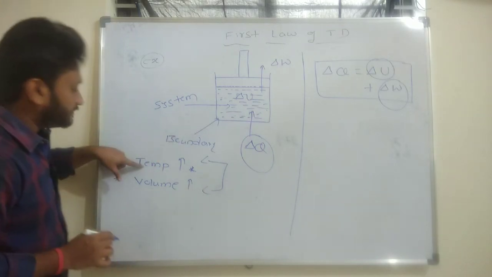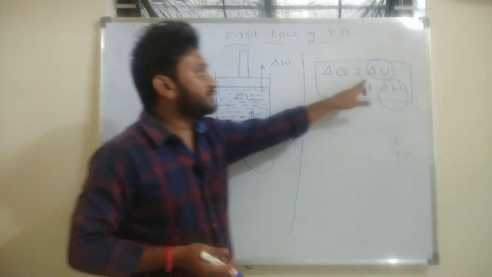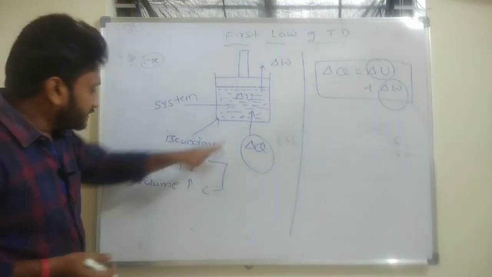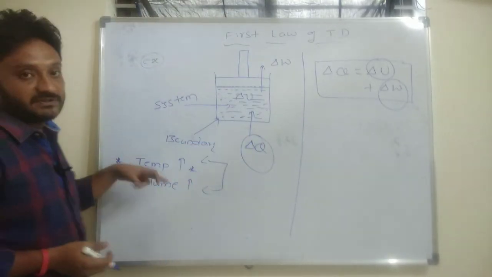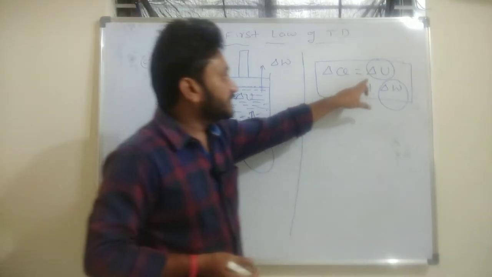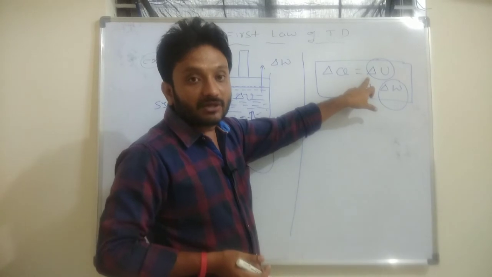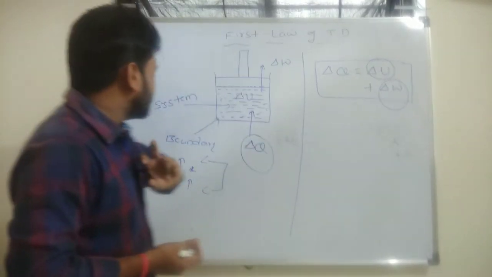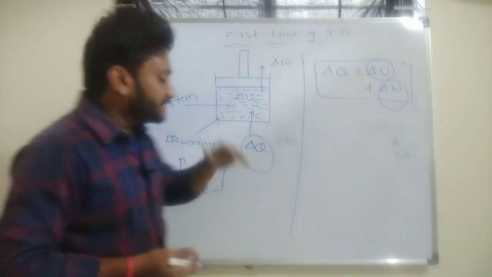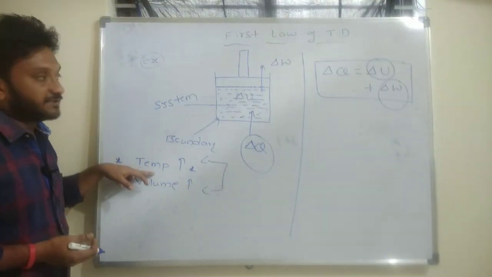The change in temperature is nothing but the change in internal energy. Why? Because if you add heat, the temperature increases, meaning its kinetic energy increases, and kinetic energy finally contributes to increasing the internal energy of the system. So the change in internal energy can be observed by the change in temperature.